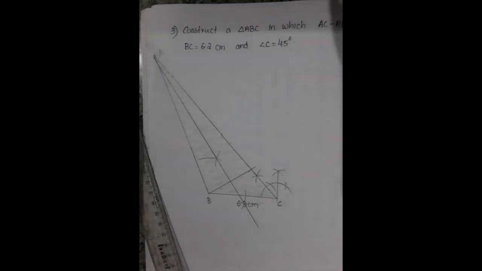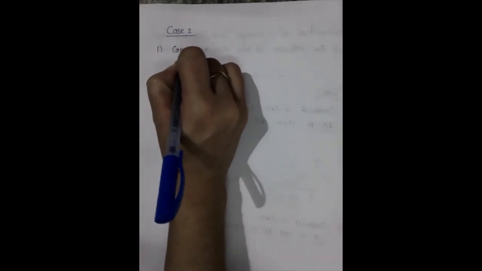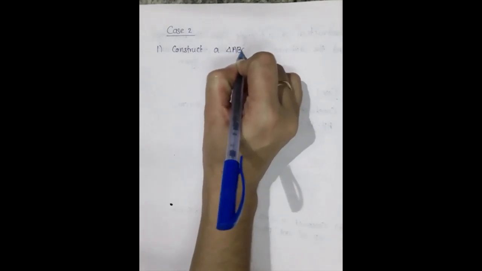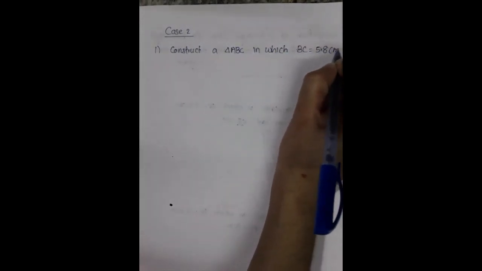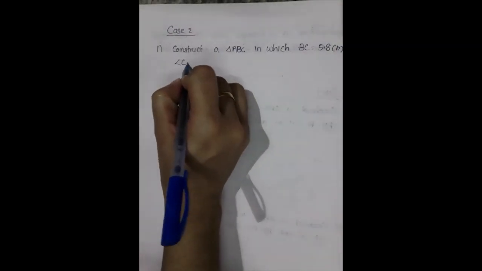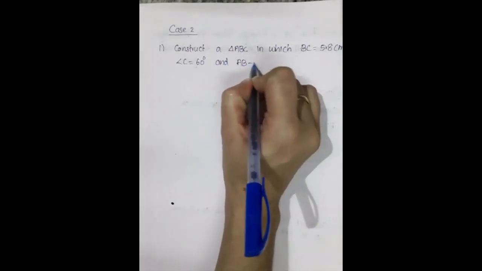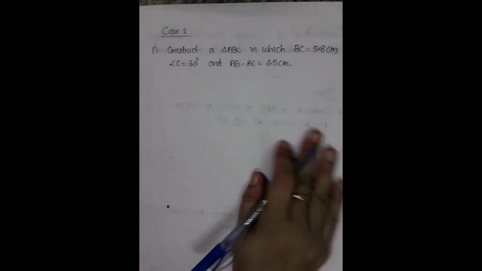Okay, so shall we move to the next case? Yes, so please write down case 2. First question, construct a triangle ABC in which BC is equal to 5.8 centimeter, angle C is equal to 60 degree, and AB minus AC is equal to 2.5 centimeter. So this is our question.